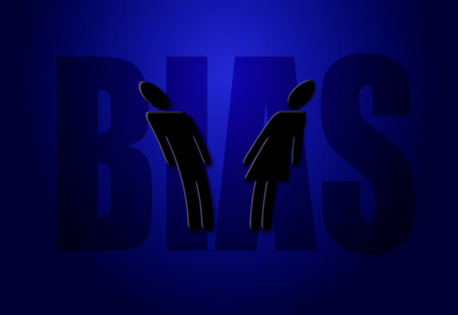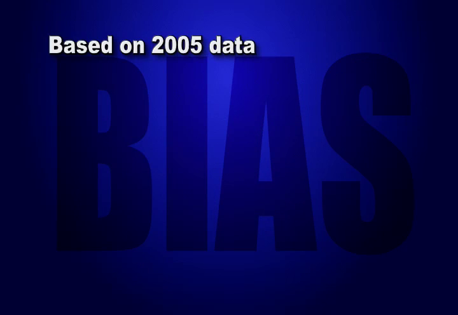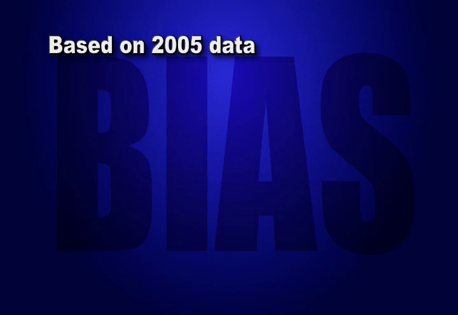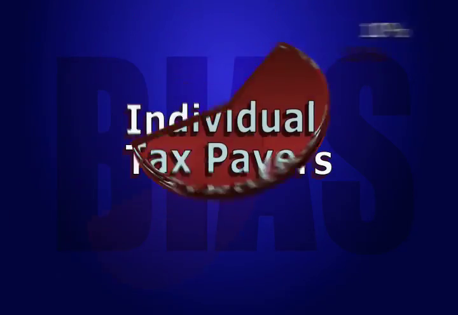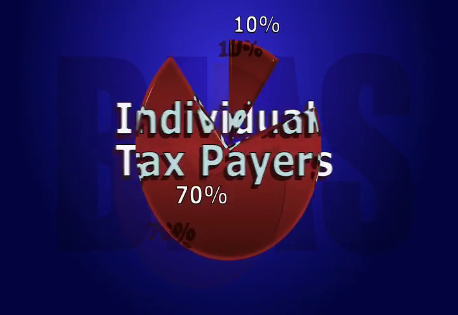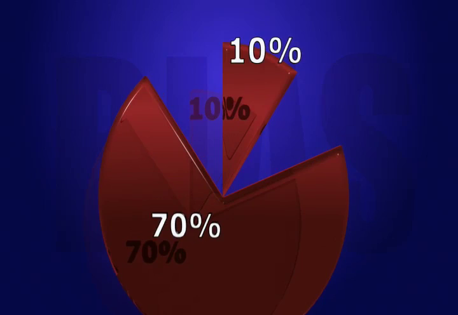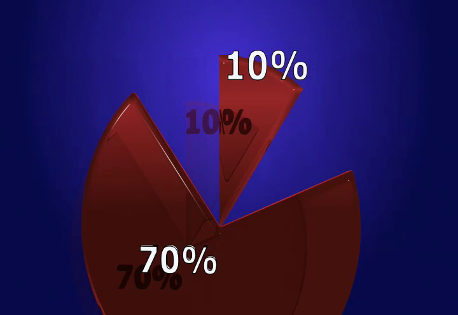with different impressions. For example, based on 2005 data, in the United States, the top 10% pay 70% of the income taxes. One might see this and think that the top 10% is being unfairly taxed and paying too much of the tax burden, while another person might see this as further proof that the rich make way too much money and should be taxed even more. And some might see this as a little of both.